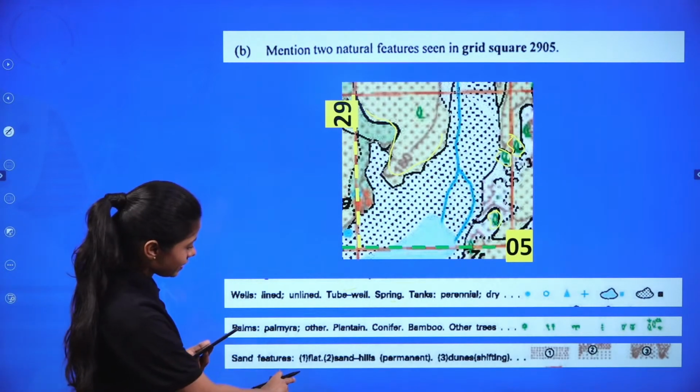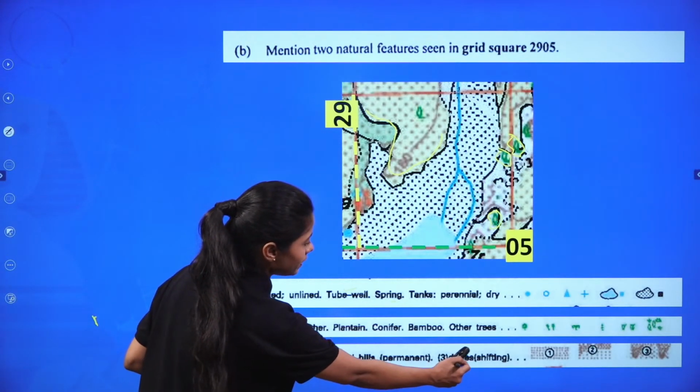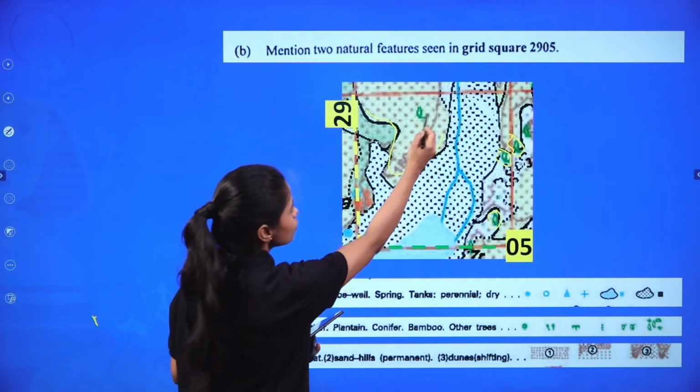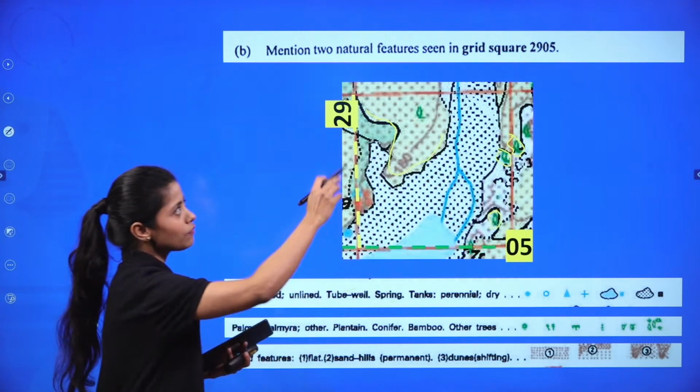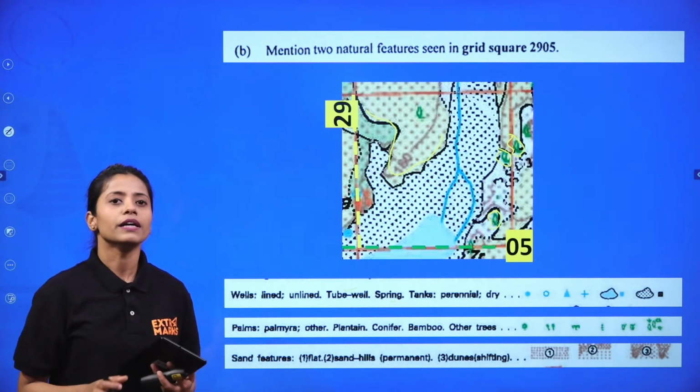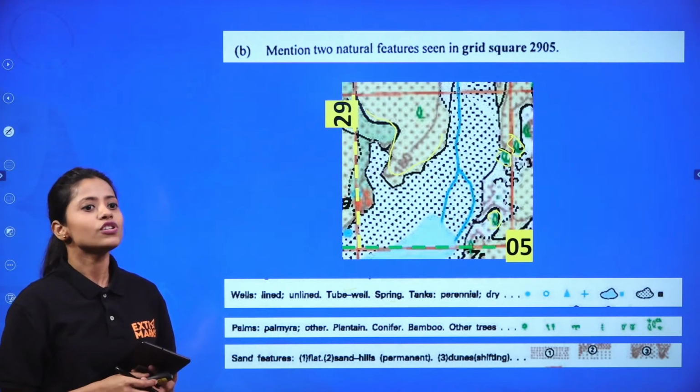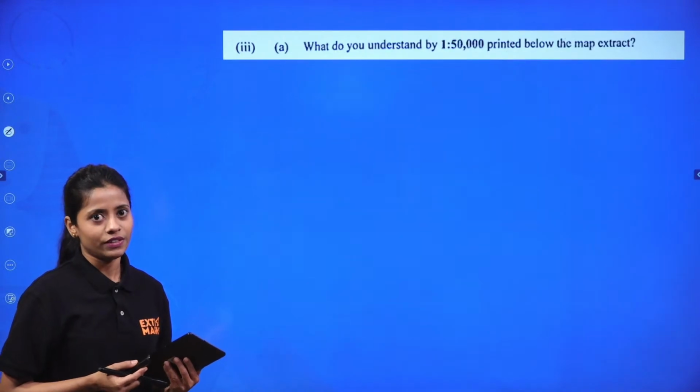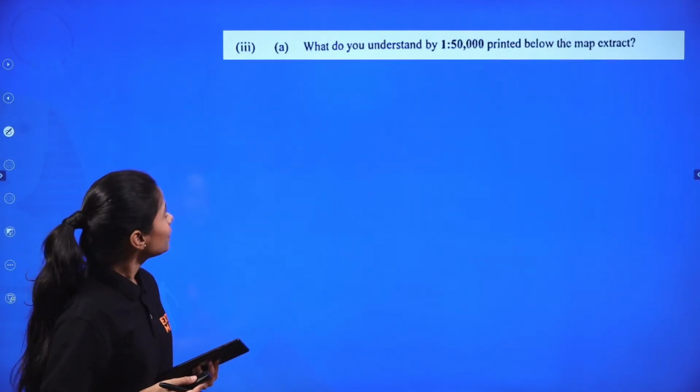And see, sand features, permanent sand dunes are there, right? So you were just supposed to tell us in your paper the natural features that you have in the grid, right? So very simple to understand.